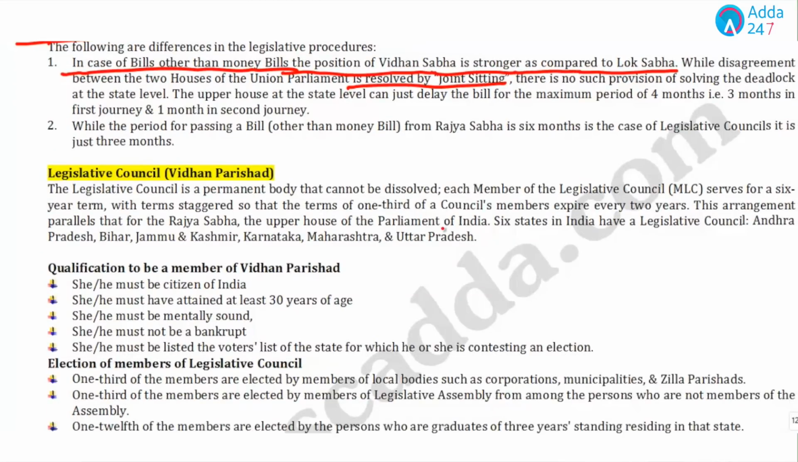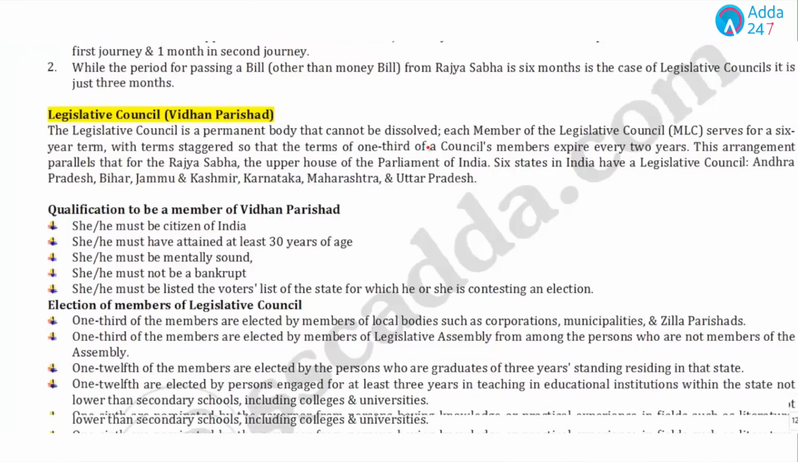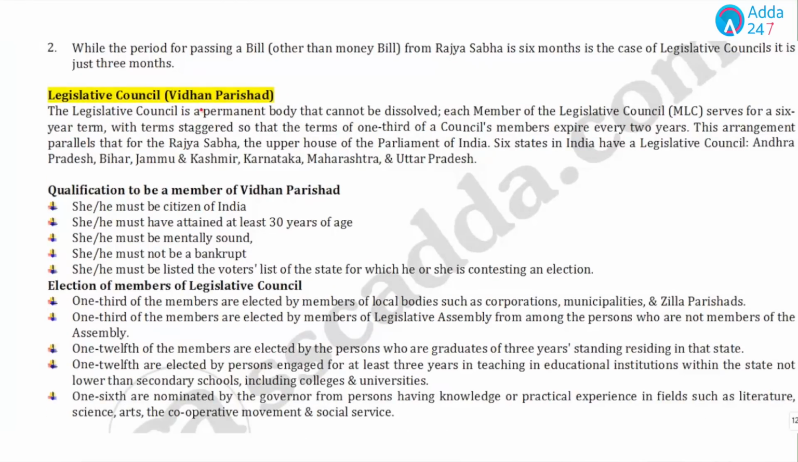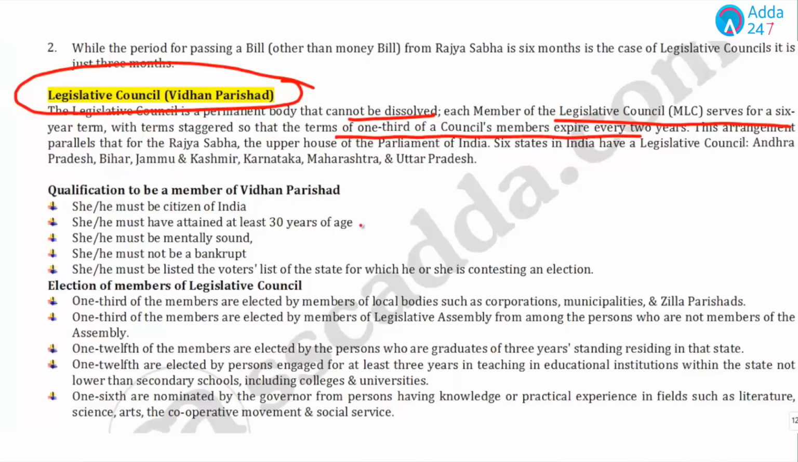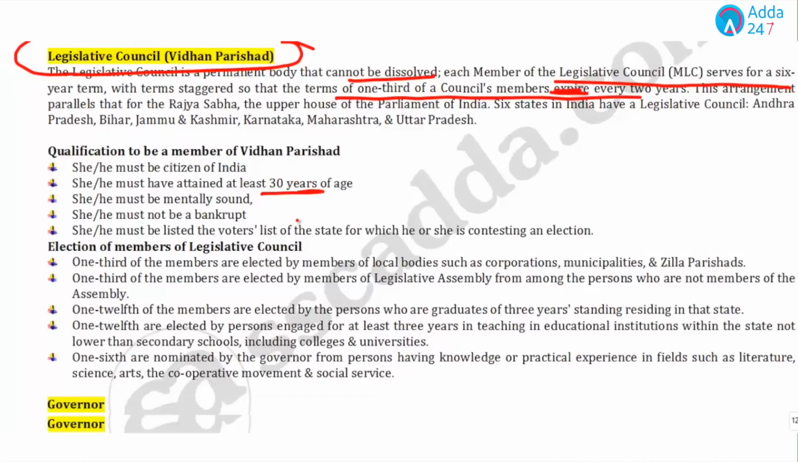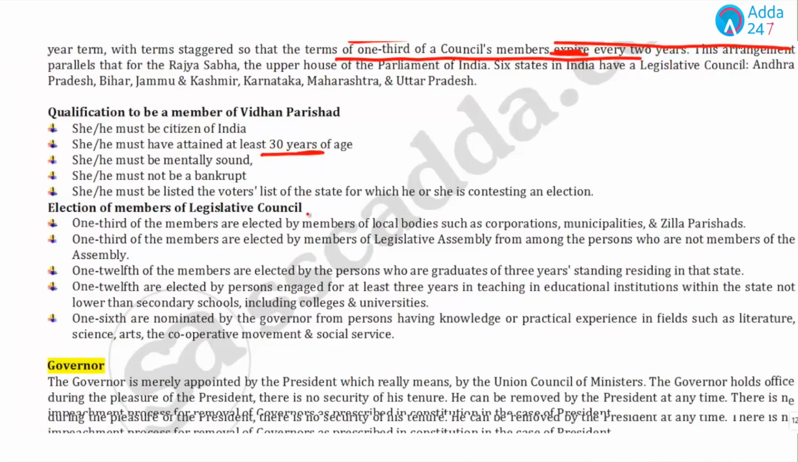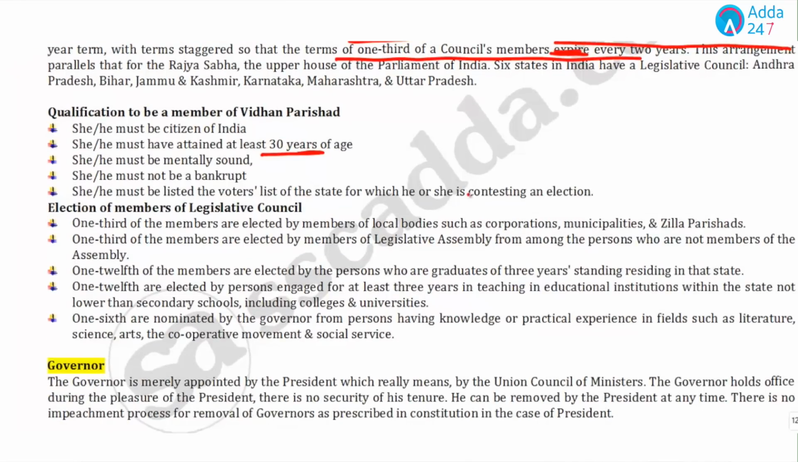Now, as we have Rajya Sabha at the central level, we have Legislative Council in the state, and Legislative Council is termed as Vidhan Parishad. Same points: it cannot be dissolved. Each member is elected for 6 years. 1/3 of the members retire after every 2 years. What should be the qualification? Same, 30 years, citizen of India, mentally sound, should not be bankrupt, must be listed in the voters list of the state.